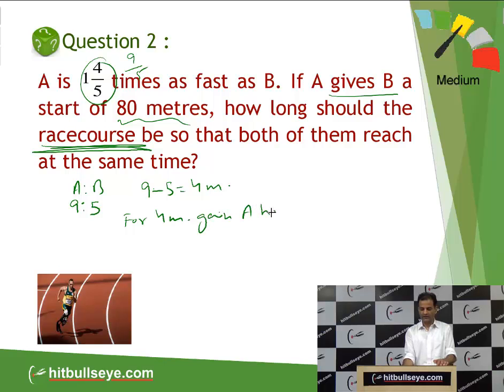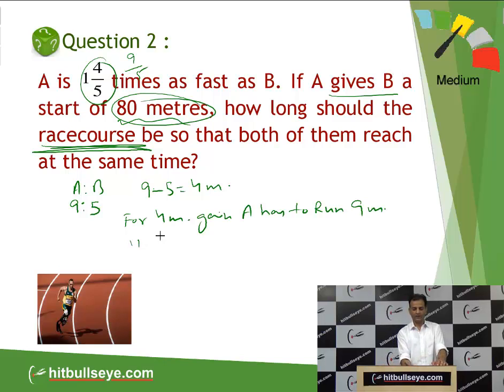For 4 meter gain, A has to run 9 meter. And how much start has A given to B? A gives B a start of 80 meter. So for 80 meter gain, A has to run 9 by 4 into 80, which will be 9 into 20,